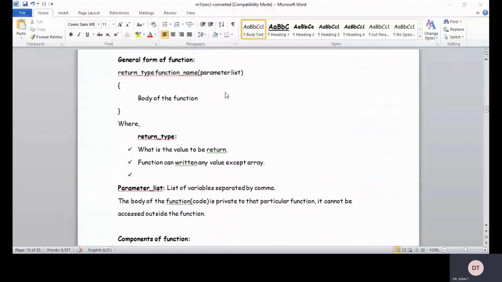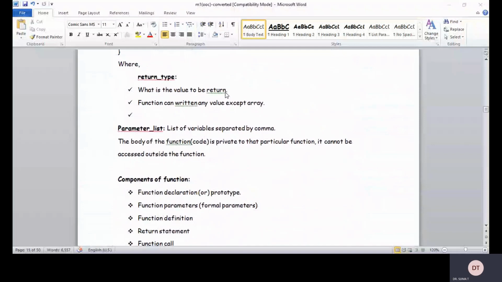So the list of variables is separated by commas. The body of the function is private to that particular function. It cannot be accessed outside the function. Okay, it cannot be accessed outside the function.